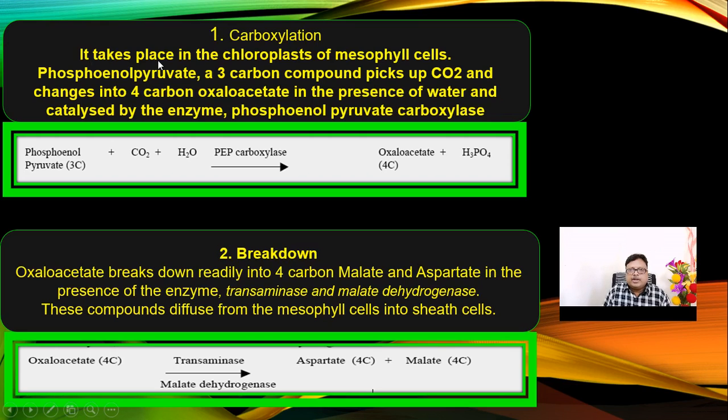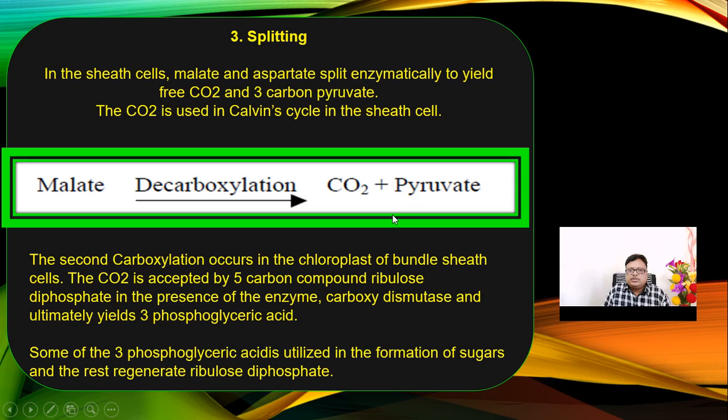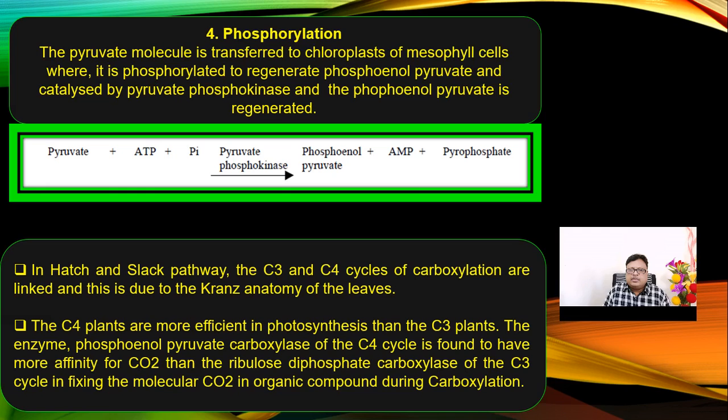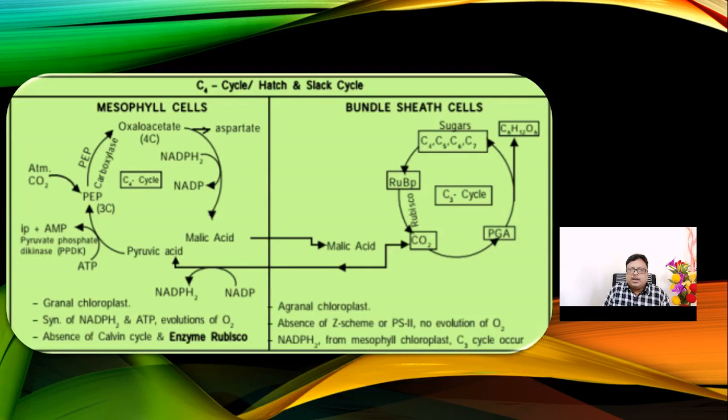This is the first reaction of carboxylation, where phosphoenol pyruvic acid goes to form oxaloacetic acid, that is the 4 carbon compound. Now it is reduced to aspartate. Aspartate gives malate. Malate undergoes decarboxylation. After decarboxylation, it will again be split into phosphoenol pyruvate, and again there will be regeneration, and the process will be continued.